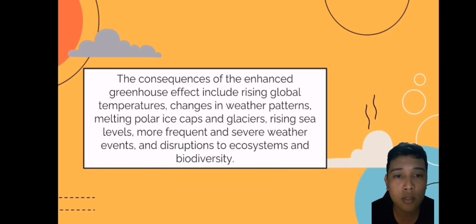The consequences of this enhanced greenhouse effect include rising global temperatures, change in weather patterns, melting polar ice caps and glaciers, rising sea levels, more frequent and severe weather events, and disruptions to ecosystem and biodiversity.